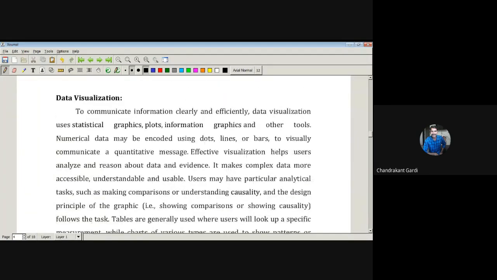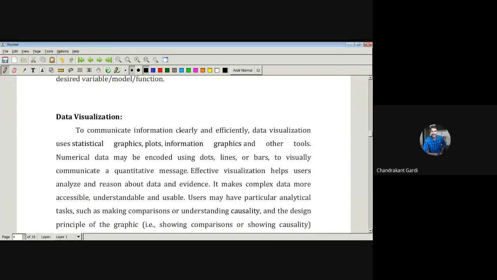Then comes data visualization. As we all know, suppose a particular player is there, a cricket player, and he has played 190 innings. Suppose we have what runs he has scored in every match. Suppose all those things are given, this list of 190 scores.